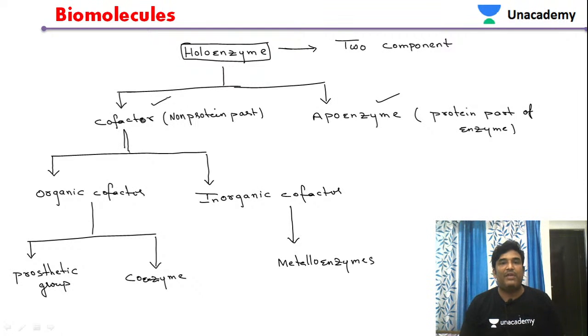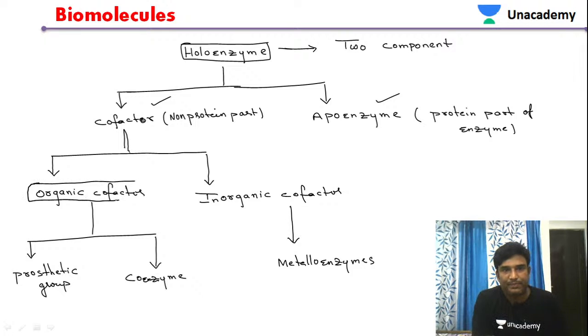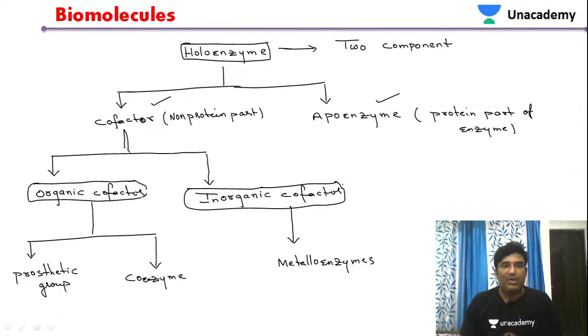The non-protein part of the enzyme is called a cofactor. Then this cofactor is again classified into two further types: organic cofactor and inorganic cofactor. Organic cofactor means the cofactor which is an organic compound. It is of two types again: prosthetic group and coenzyme.